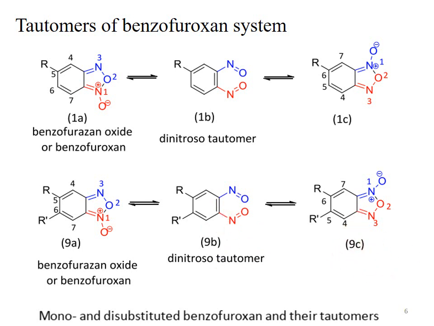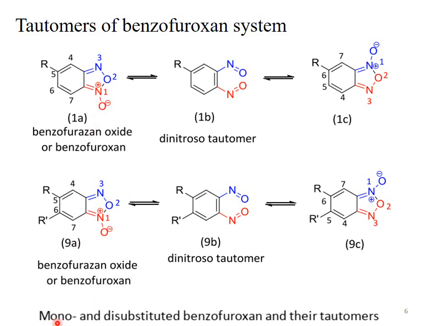The double bond will be created over here, and the lone pair of this nitrogen forms a bond with this oxygen, and the double bond between this oxygen and this nitrogen moves toward this nitrogen.